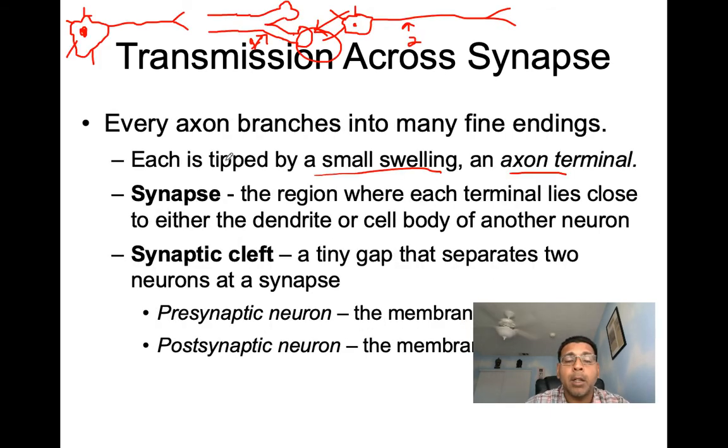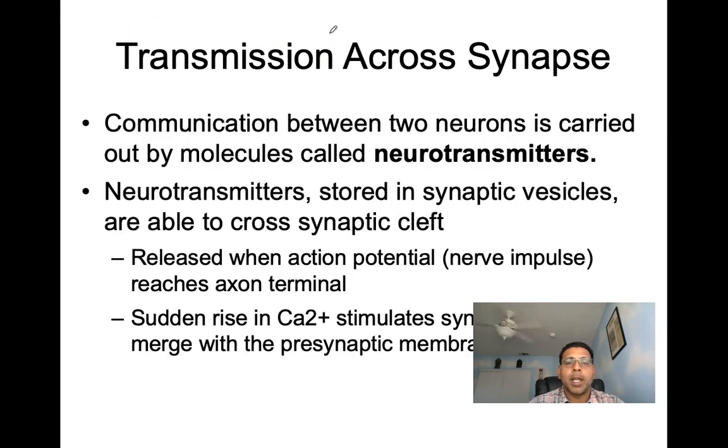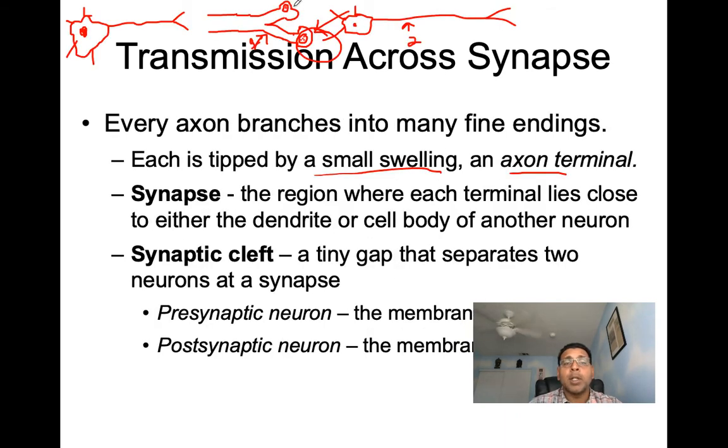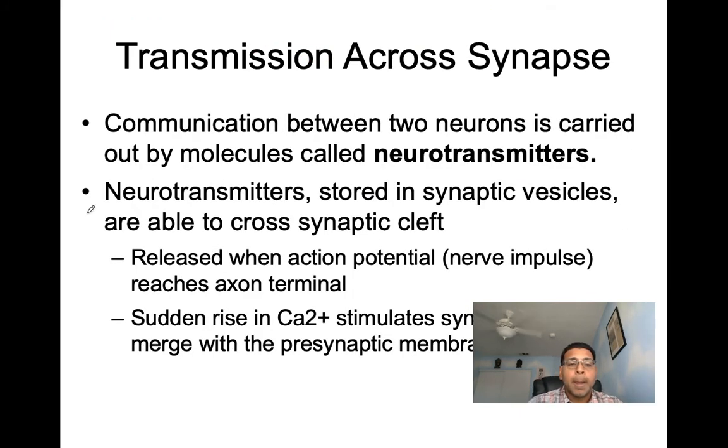Right in here, if we were to look in greater detail, we would have these little vesicles, and these vesicles are going to have many neurotransmitters in them. So let's just draw one big synaptic vesicle in here, and you can see all these will be neurotransmitters inside of it. Again, communication between two neurons is carried out by molecules called neurotransmitters, and the neurotransmitters are stored in synaptic vesicles in the axon terminals of the neuron.